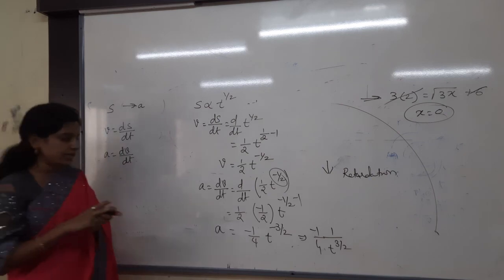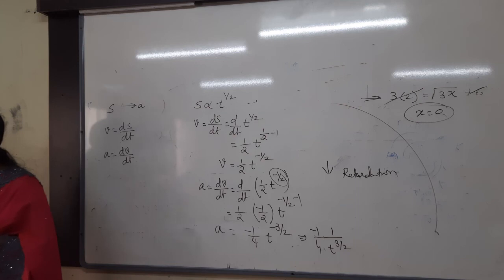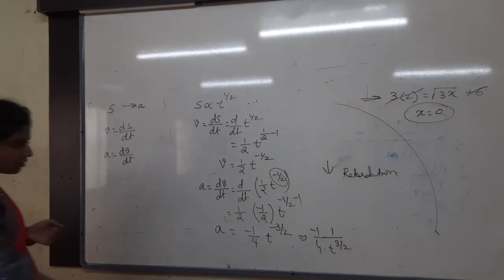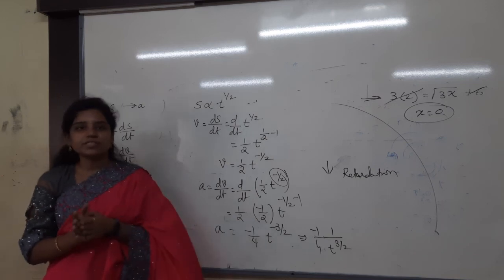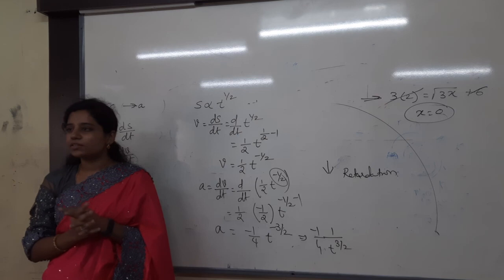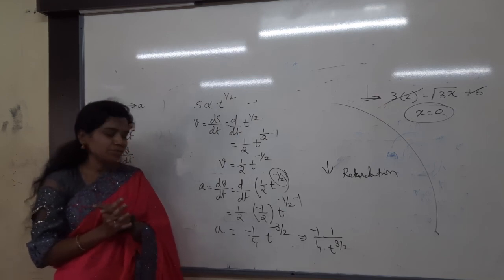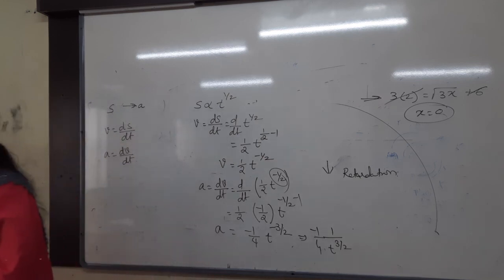Almost everybody can get till here, but choosing the option is important. Both are retardation only. You should know which is increasing or which is decreasing. Nobody got till here also. What's the problem with the differentiation? I have to teach differentiation also now again. If you need, I will teach. Then why did you not get that? Minus 1 by 4 into t power minus 3 by 2. Double differentiation only, no?